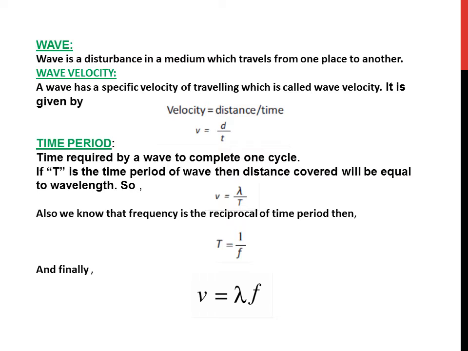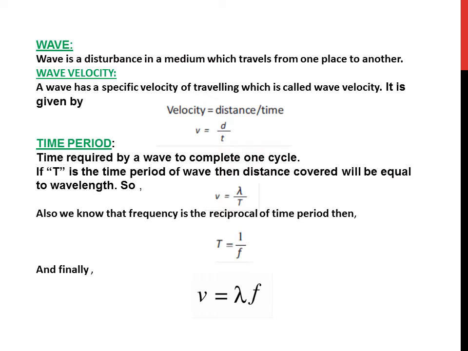From our previous knowledge, we know that the time required by a wave to complete one cycle is called time period. So here, if T is the time period of the wave, then the distance covered will be equal to its wavelength, which is actually already defined as the distance between two consecutive crests. So v = λ/T.